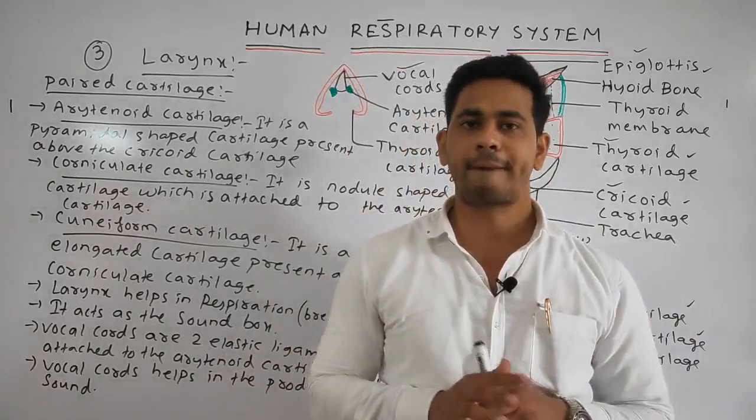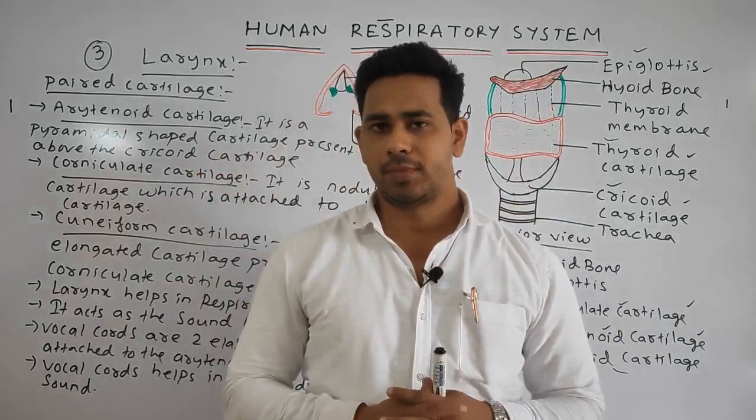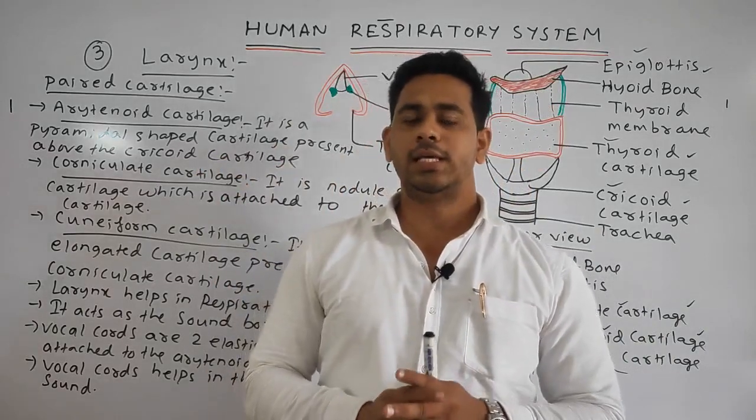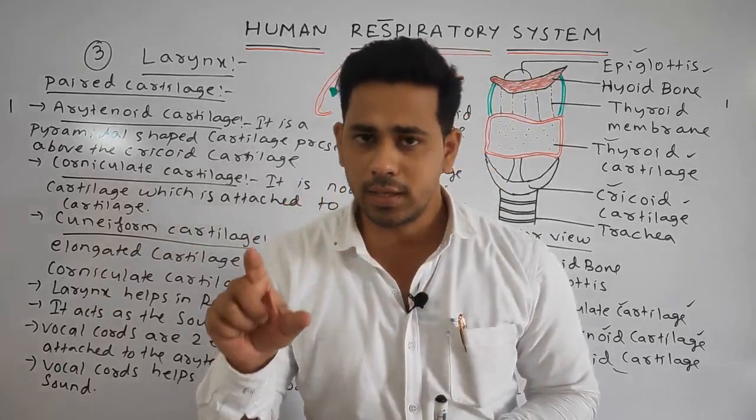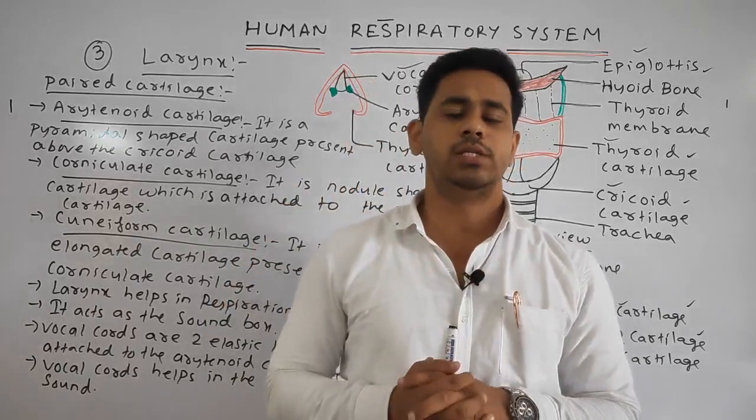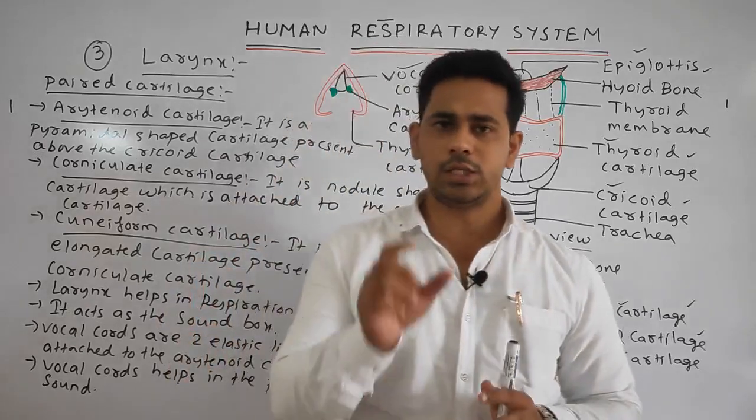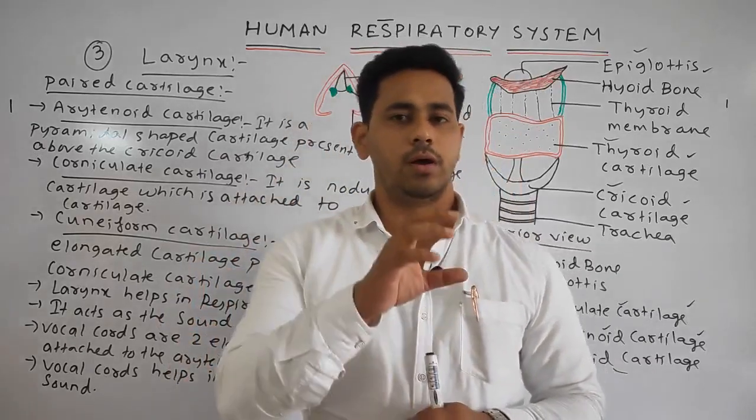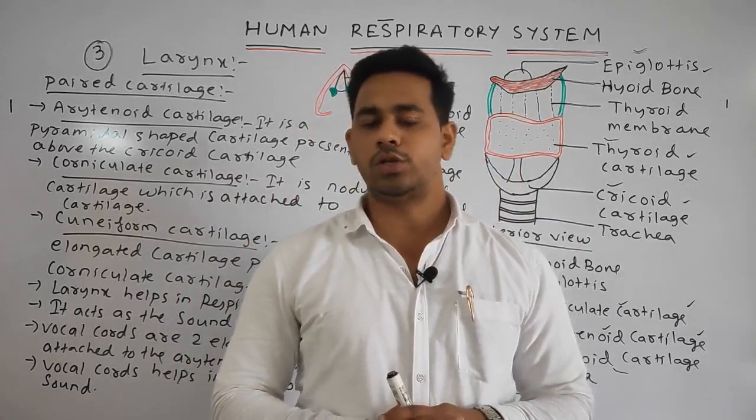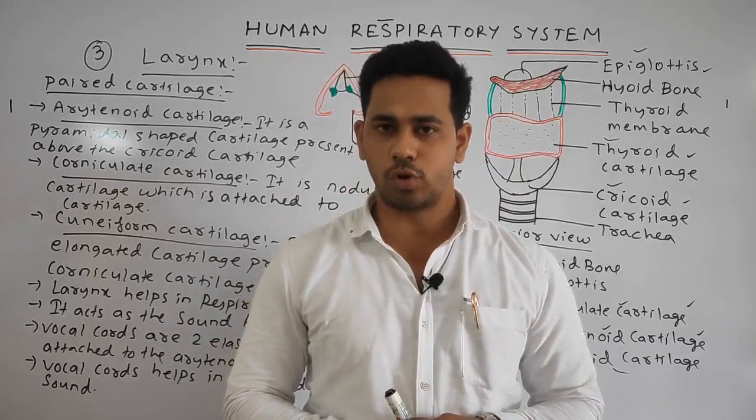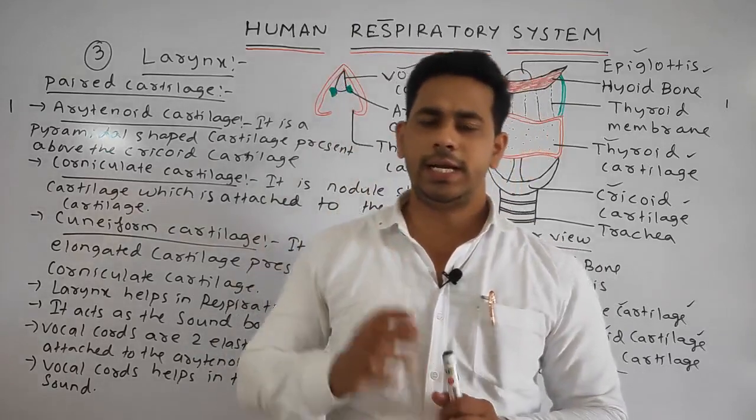Next, we discussed the pharynx region. It acts as the common passage for the food and the air. It is a small chamber which acts as the common passage for the food and the air. The pharynx region is also divided into three types: nasopharynx, oropharynx, and the laryngopharynx. We discussed in detail.